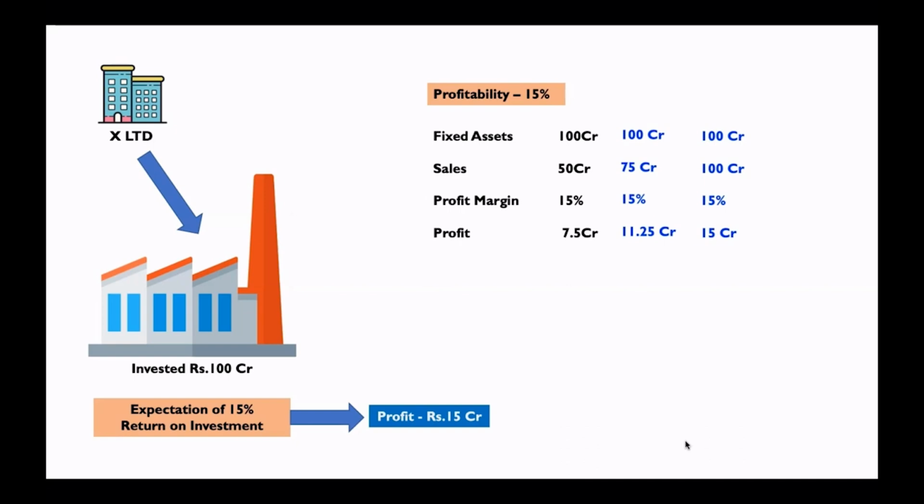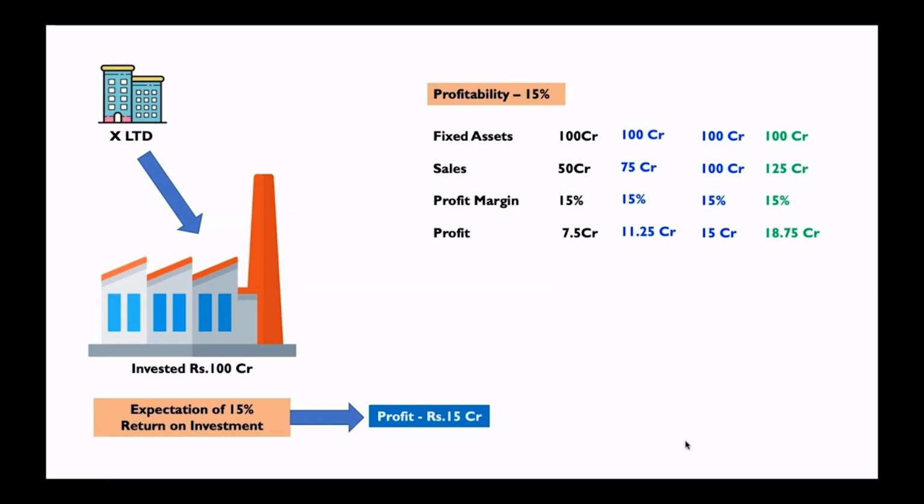Let me give you a fourth scenario where fixed assets are 100 crore, same, whereas sales is 125 crore and this business can deliver 15% profit margin. It means the profit is 125 crore into 15%, that is 18.75 crore. Here, yes, investors should be jumping with joy because they were expecting 15 crore, whereas business has delivered 18.75 crore. But here also it was made good because the profit margin is 15%.